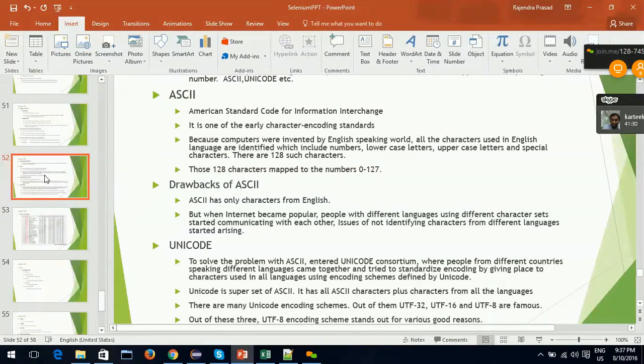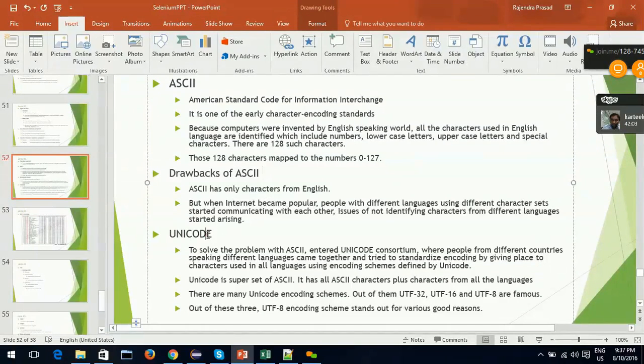That means all languages apart from English should also be given place in this encoding scheme, because all the other languages which use the internet have their own characters. Unfortunately, ASCII has only English. It doesn't support other languages. That was its biggest drawback.